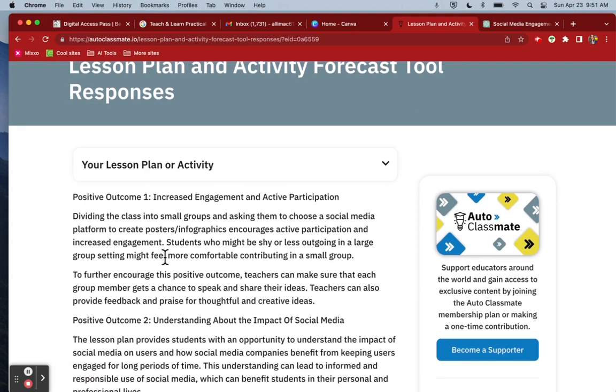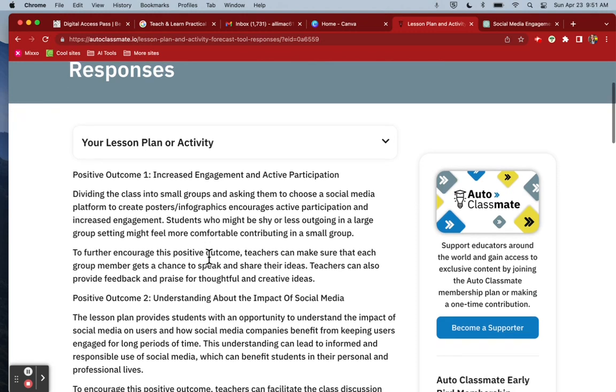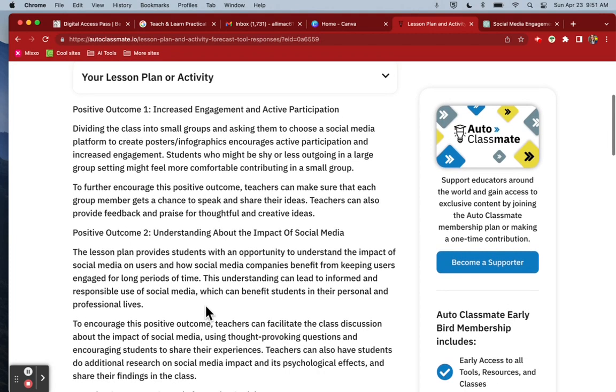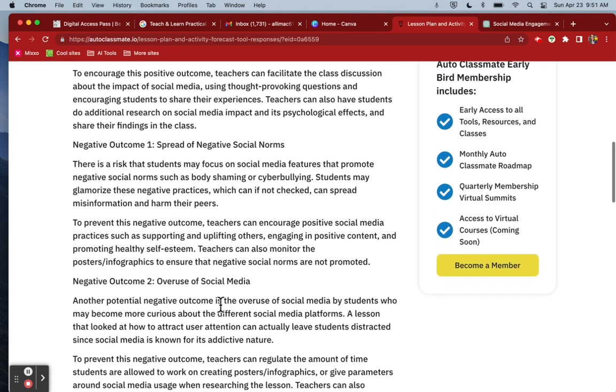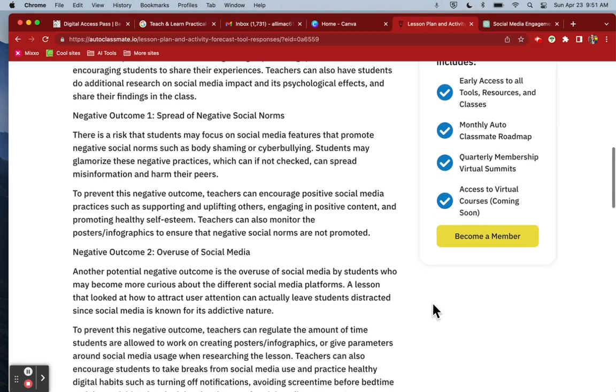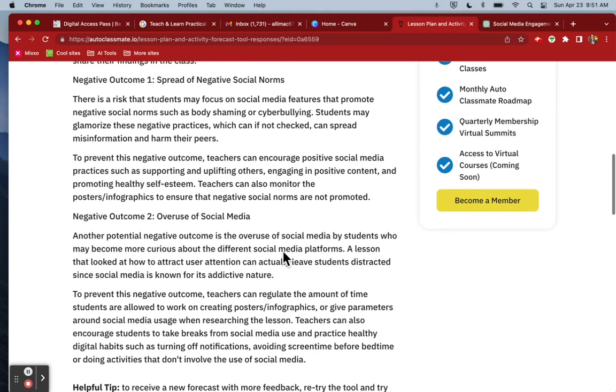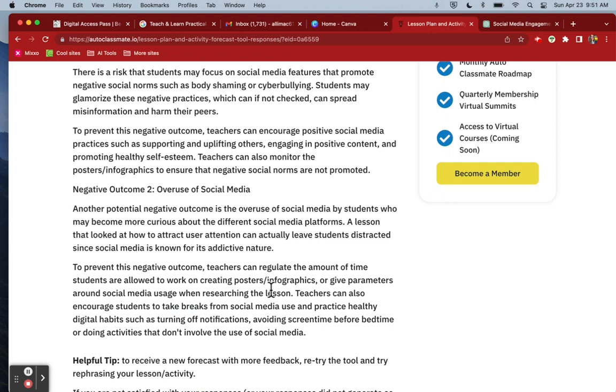So I actually just scanned through these, and I really like that there are definitely things here that I didn't think of. In terms of the positive outcomes, I think those are helpful and interesting, but actually the negative outcomes really jumped out at me because one of the suggestions was that this could potentially introduce students to a social media platform that they are not familiar with, and perhaps get them more interested in learning about it, and potentially advertising for this social media platform.